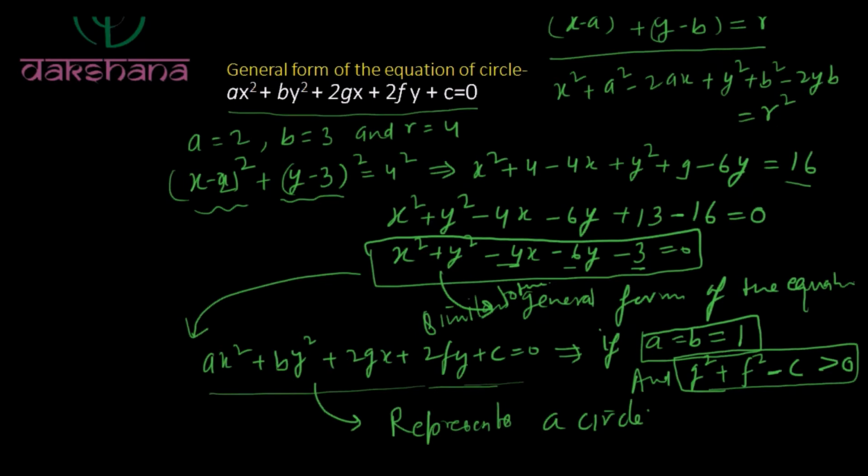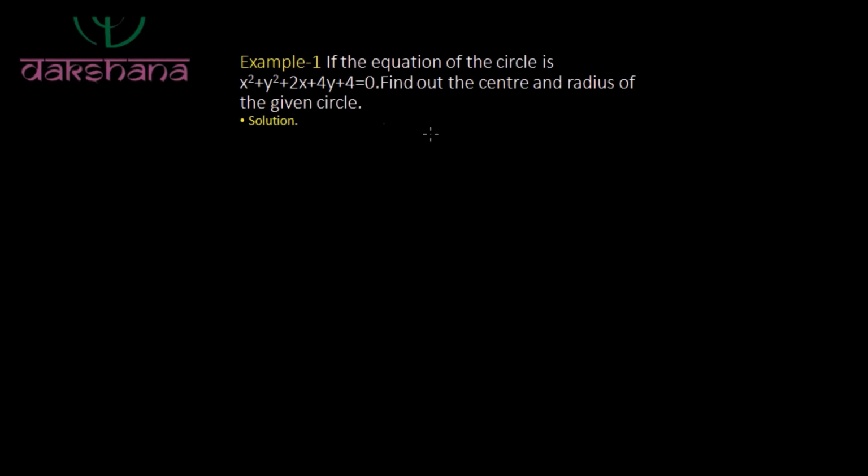Now we move on to our next topic, and that is we will discuss some problems regarding the equation of the circle. Like in this example 1, if the equation of the circle is x square plus y square plus 2x plus 4y plus 4 is equal to 0, find out the center and radius of the given circle.